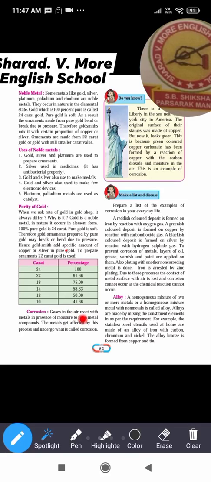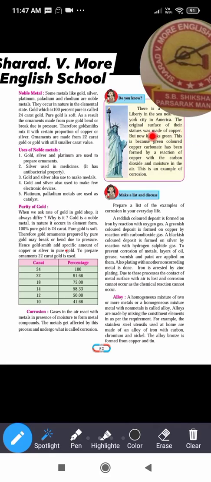Gases in air react with the metals in presence of moisture to form metal compounds. The metal gets affected by this process and undergoes what is called corrosion. Do you know? There is a Statue of Liberty in the sea near New York City in America.